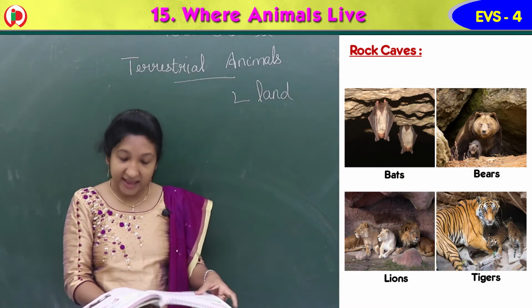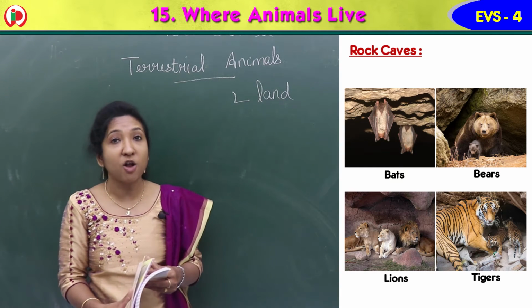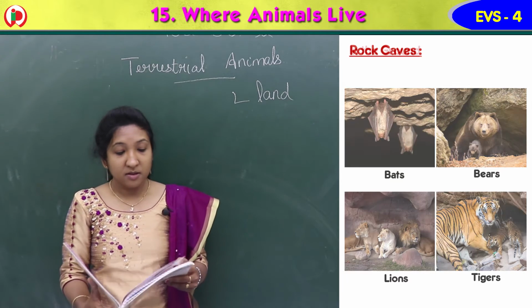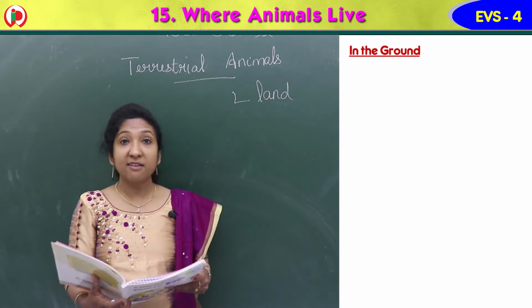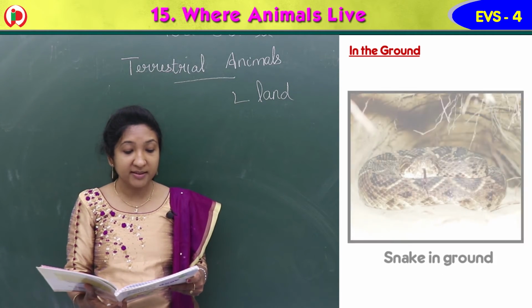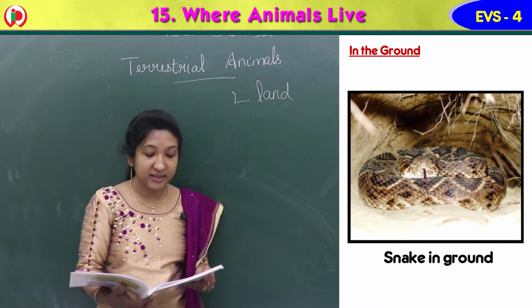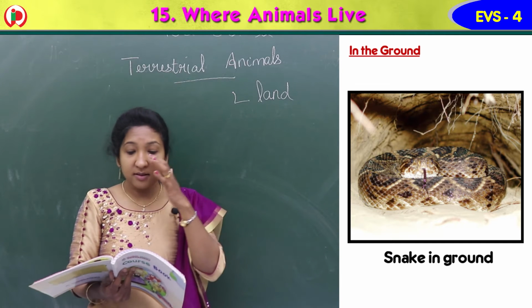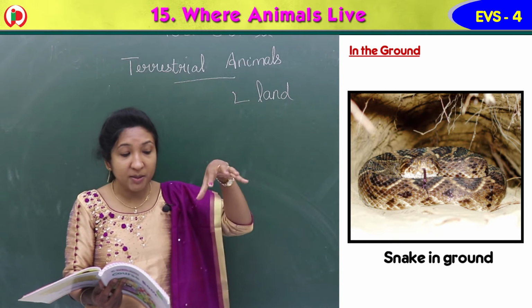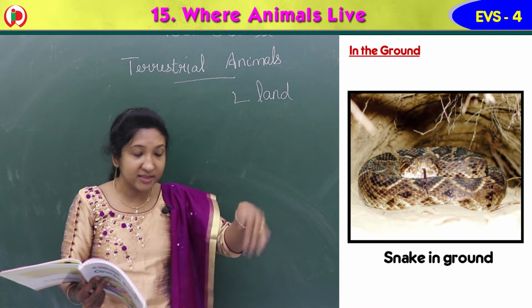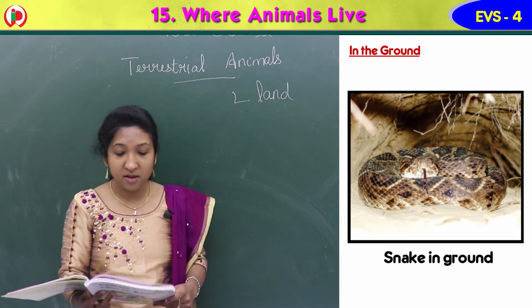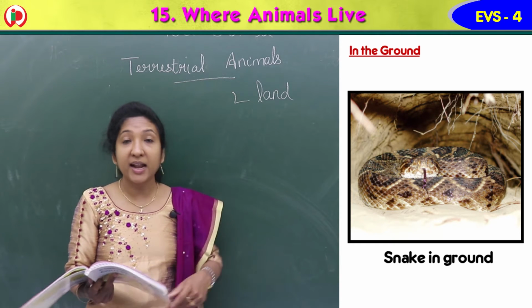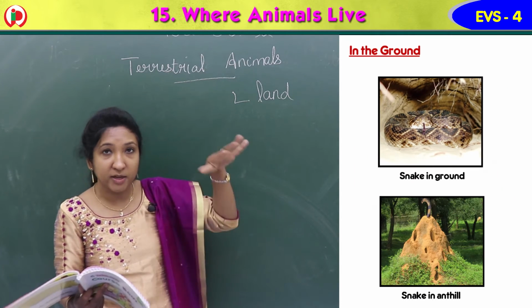These tigers all live inside rock caves. Then some animals live in the ground. Snakes live in natural holes in the ground. Have you seen the image here? They dig holes in the ground, and inside they live under logs or in abandoned ant hills, under logs of wood.